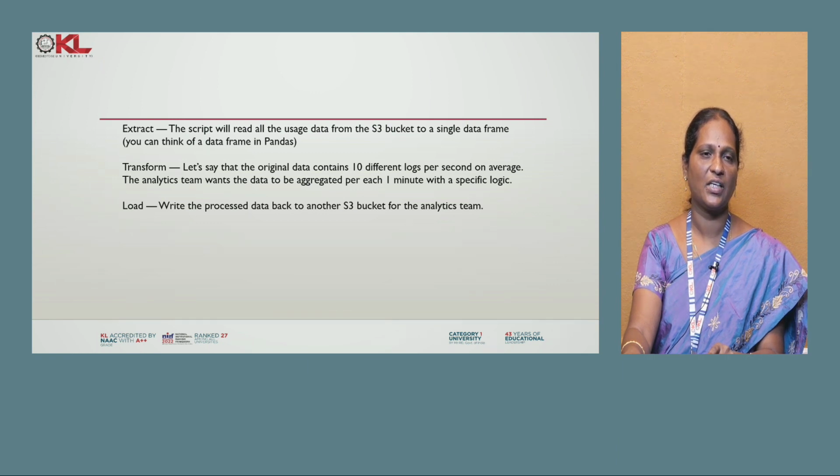That is done by Glue with the help of the extract operation. It will read all the user data mentioned in an S3 bucket, in the form of object storage. Then transform: the original data is transformed into aggregated forms which are suitable for end-user queries. For example, relational data we are saving as a CSV file in an S3 bucket.